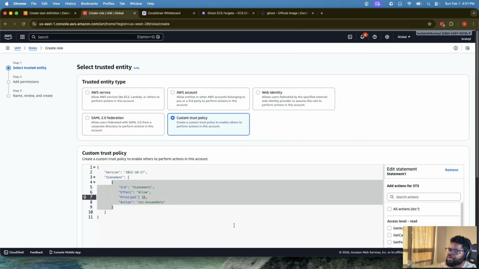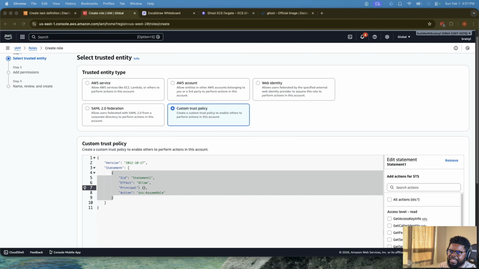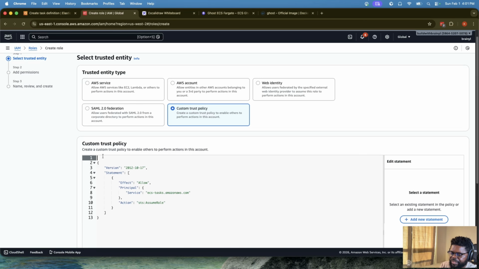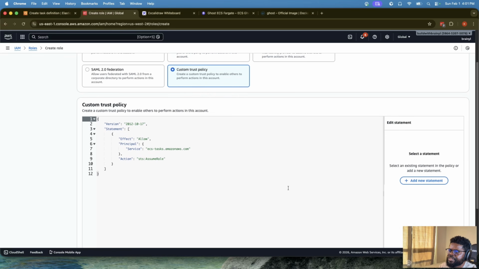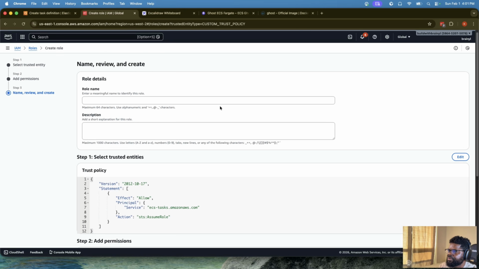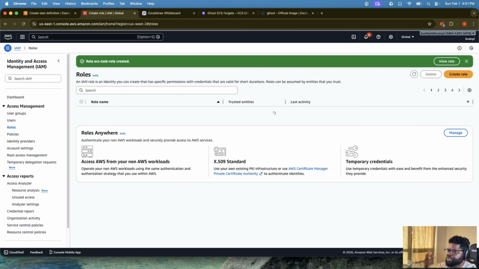So I'm just going to do custom. And then we'll use the same identity that we used before. We're just going to paste it here. The most important thing is that ECS task is what is going to use it. And then we'll do next. We don't need to put any permission there. We're just going to do next. And then we'll call it ECS task. The first one was execution role, but this one is going to be a task role. Right? So ECS task role. Okay. And then we've given it identity. I'm just going to create the role.